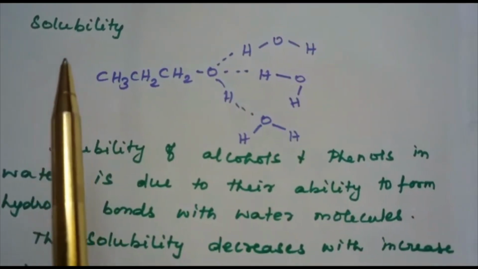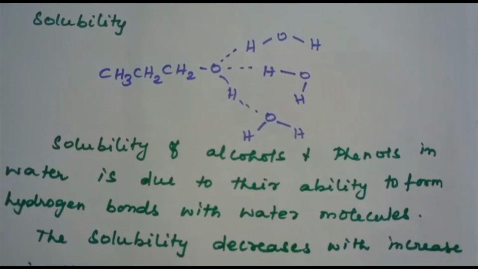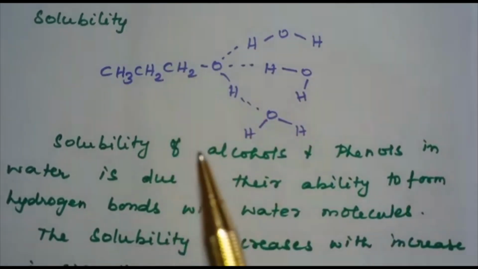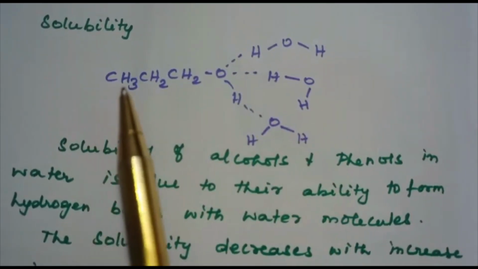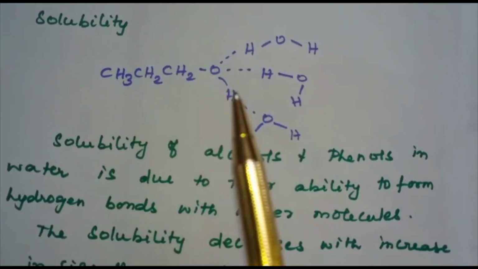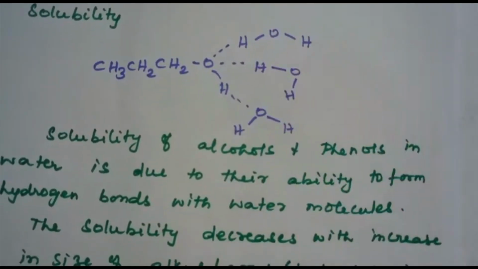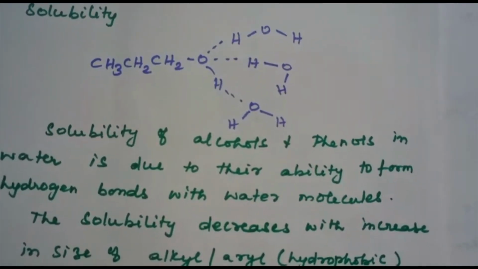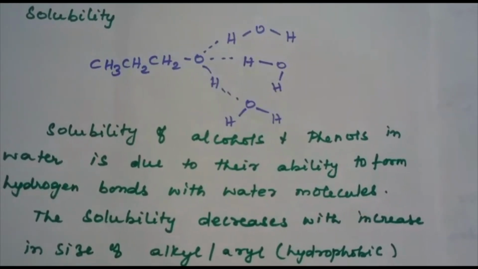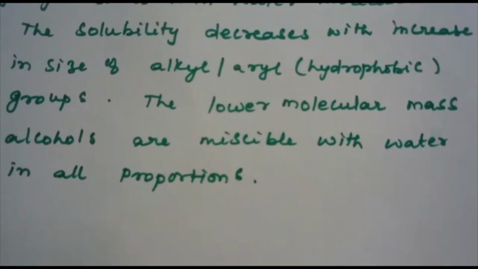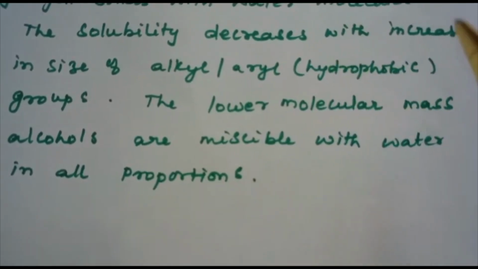Next is the solubility of alcohols and phenols. Alcohols and phenols are miscible with water. This is because of their ability to form hydrogen bonds with water molecules. For example, the alcohol CH3CH2OH forms hydrogen bonds with water, HOH. The solubility decreases with increase in size of the alkyl and aryl group, which are hydrophobic in nature.